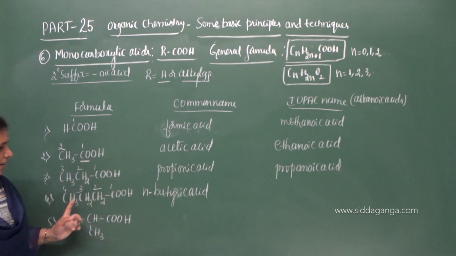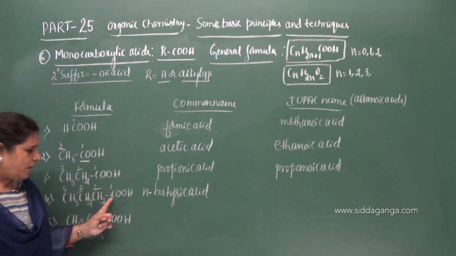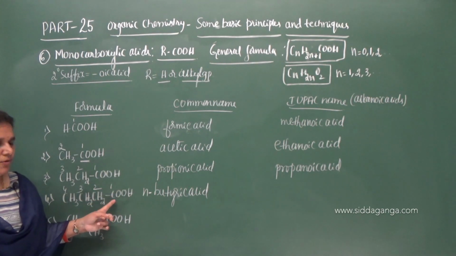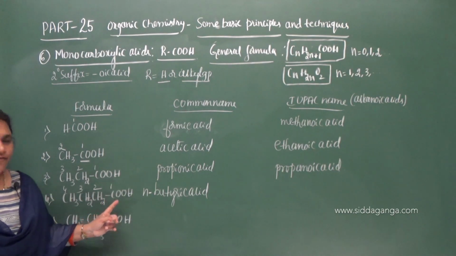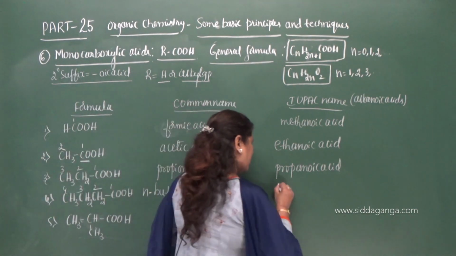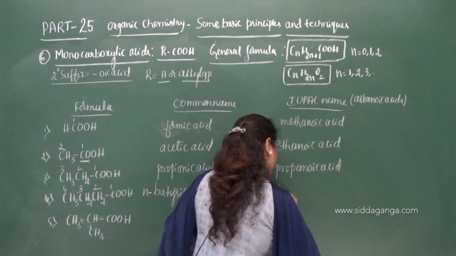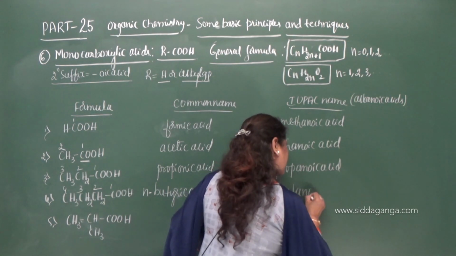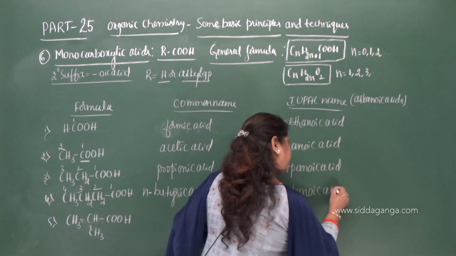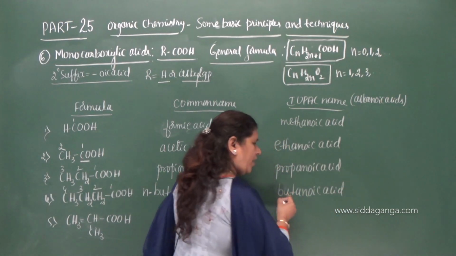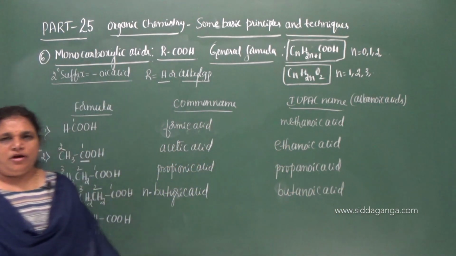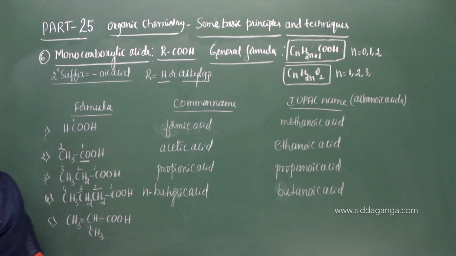Now what is the IUPAC name? 4 carbon atoms: 3 in the alkyl group plus 1 carbon of the functional group. Total 4 carbon atoms. Therefore but is the root word, and hence the name is butanoic acid. Butanoic acid is the IUPAC name of butyric acid, N-butyric acid.